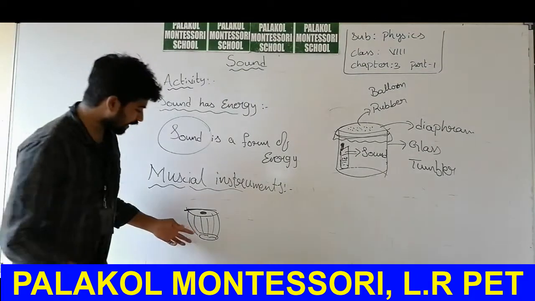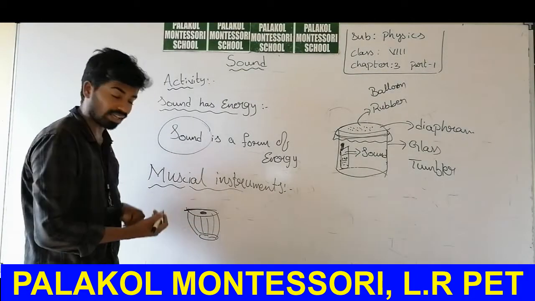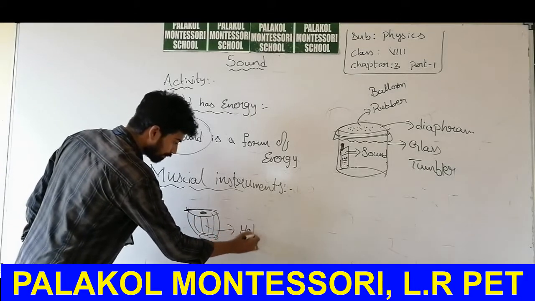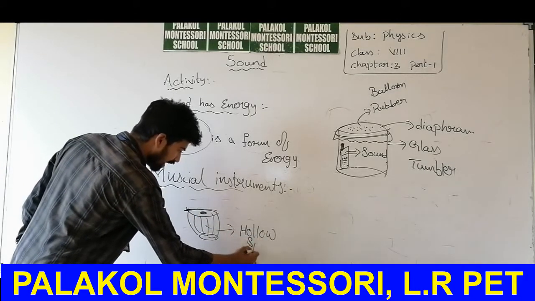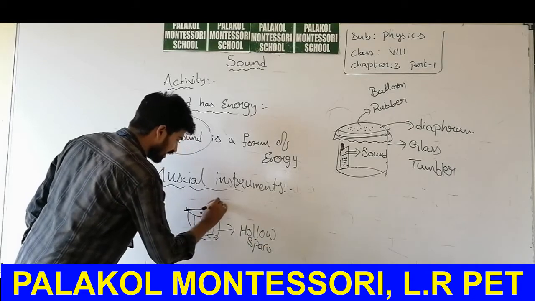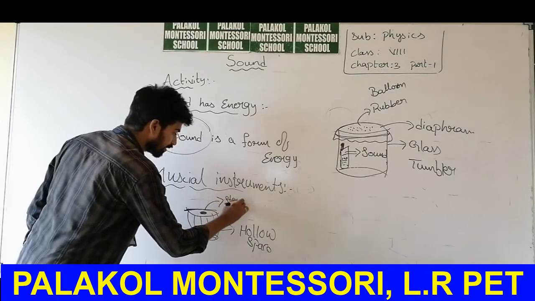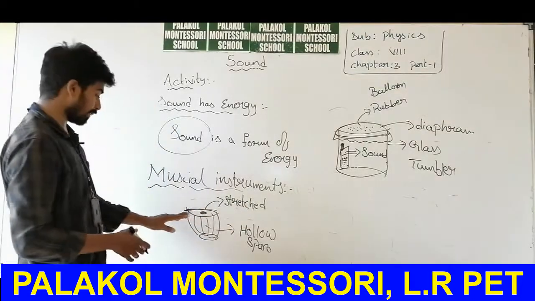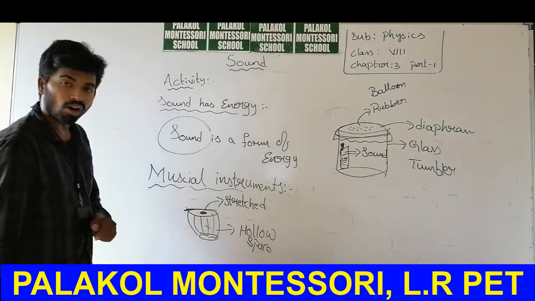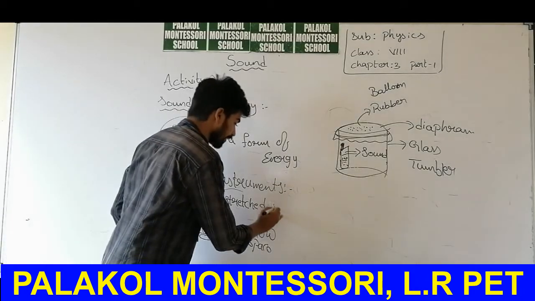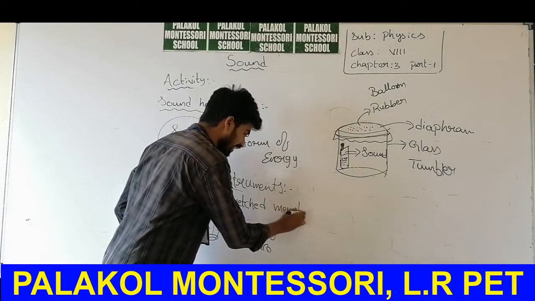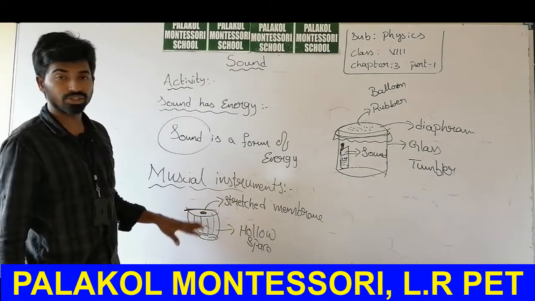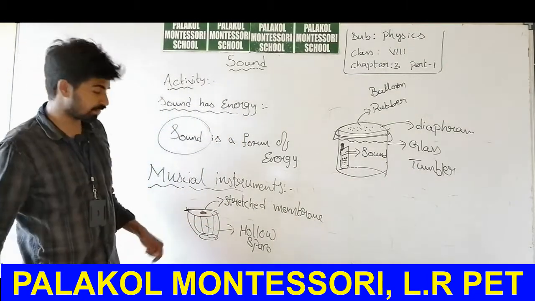It consists of a hollow space. Hollow space means some empty space inside the tabla, and it is covered with a stretched membrane. It is not loosely attached, it is stretched, tightly fixed. The membrane present on the tabla or drums is a stretched membrane. Membrane means a layer. So a stretched membrane is attached to the upper region of the tabla.